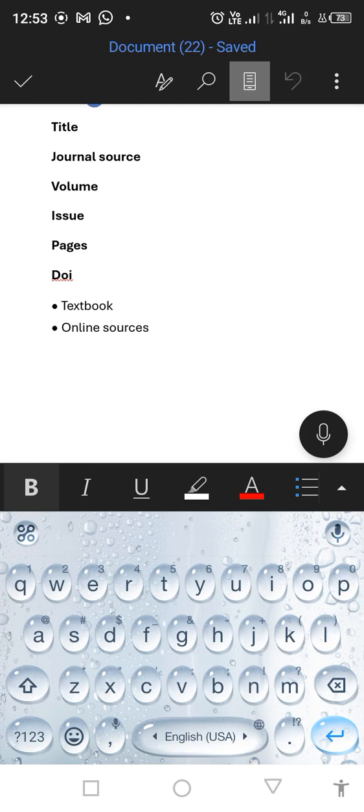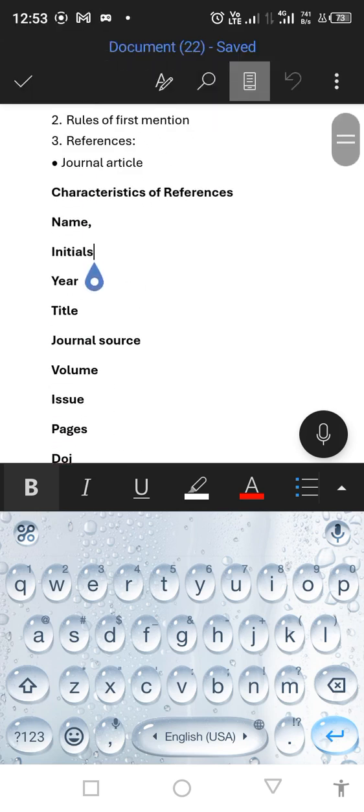I made this particular video because our video on citation will not be complete without following suit with videos on references. After citing, it is very, very crucial for us to reference, and it is important for us to know how to do that. So let's quickly go back on how to do that. Yes, let's talk about the characteristics of references.